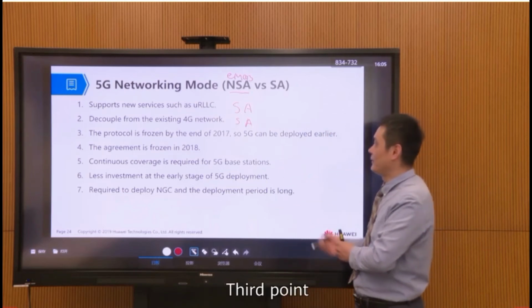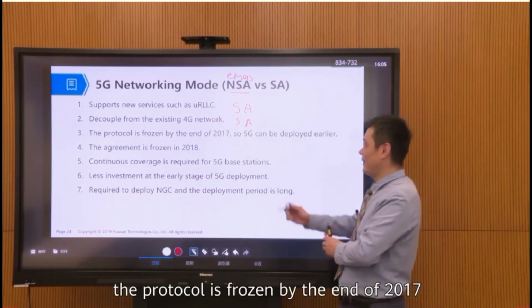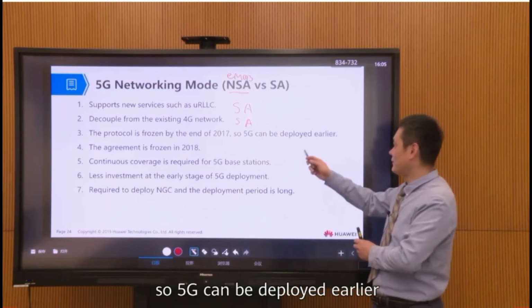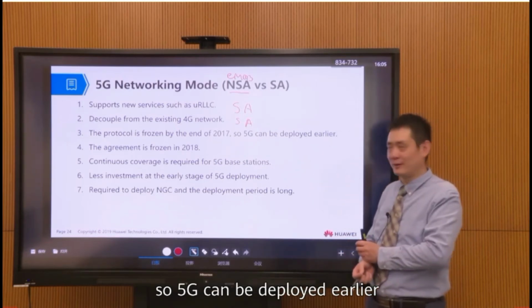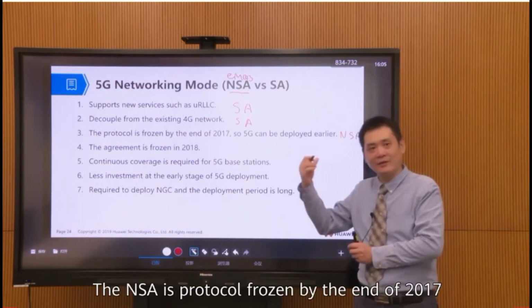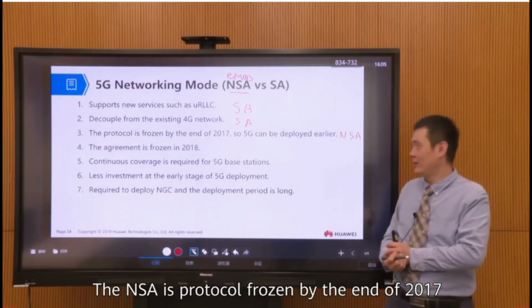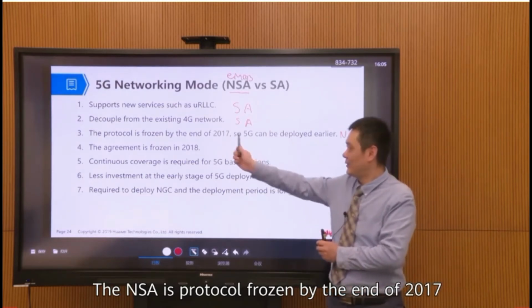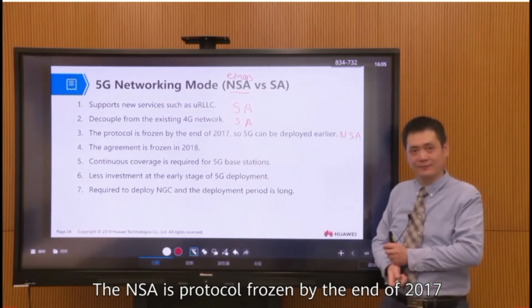And third point: the protocol is frozen by the end of 2017, so 5G can be deployed earlier. Sure, this is the description for NSA, right? The NSA protocol was frozen by the end of 2017.